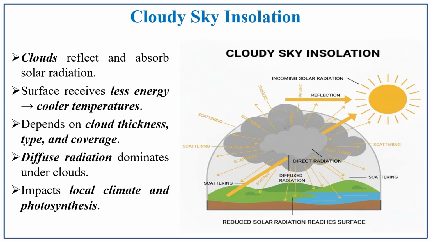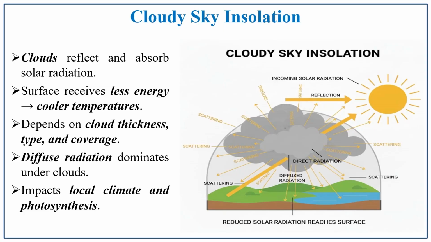Cloudy sky insolation: it has a disruption, that is, it has obstacles in transmitting the incoming solar radiation. The clouds reflect and absorb the solar radiation. The surface receives less. There we saw clear sky, where we discussed high energy. Here, less energy. Because of less energy, cooler temperatures will be there,